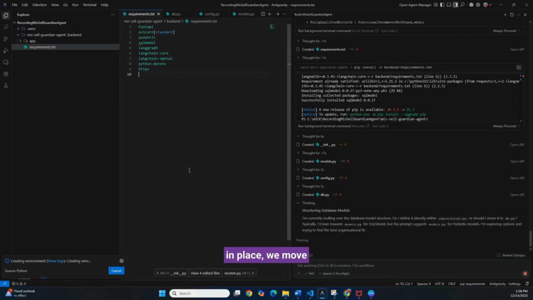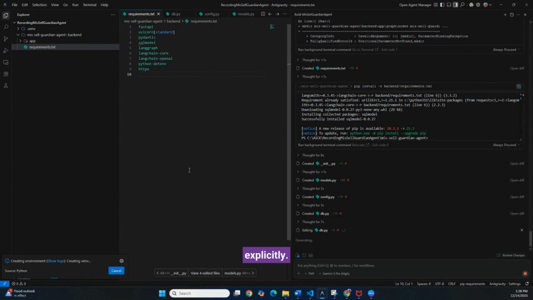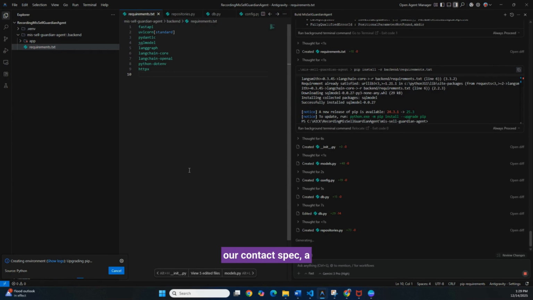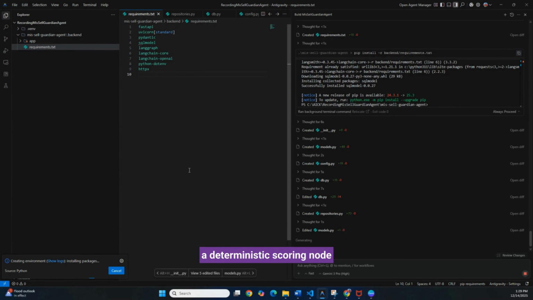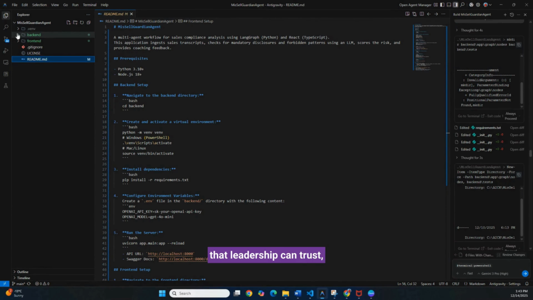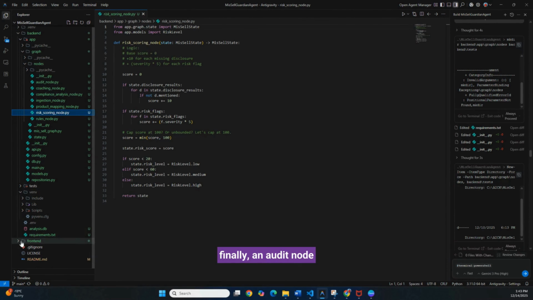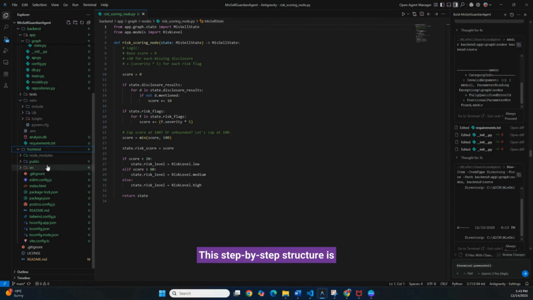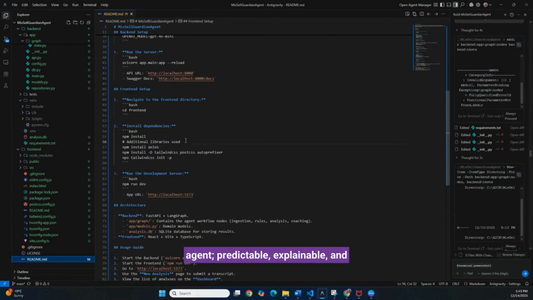Once the structure is in place, we move to the heart of the system, the workflow itself. We define each node explicitly: an ingestion node to normalize conversations, a product mapping node to understand what's being sold, a rule lookup node driven by our context pack, a compliance analysis node where the LLM interprets language, a deterministic scoring node that leadership can trust, a coaching node that improves frontline behavior, and finally an audit node that records everything.